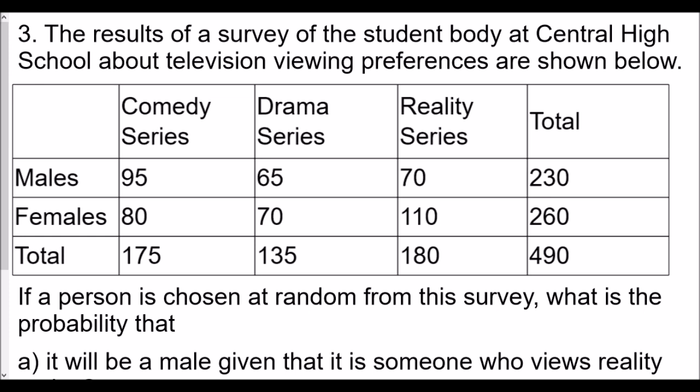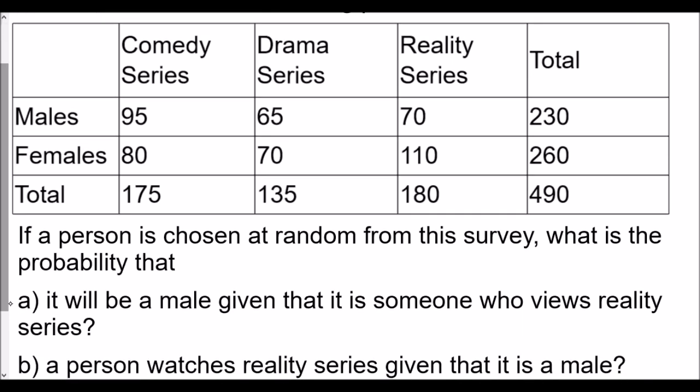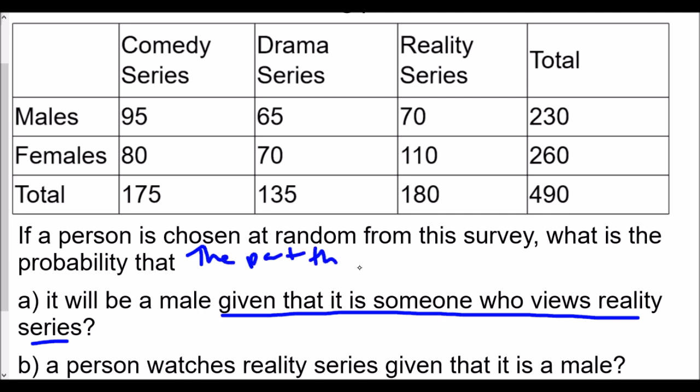What's the probability that it will be a male, given that someone views reality series? Now, the part that follows "given" is our denominator.